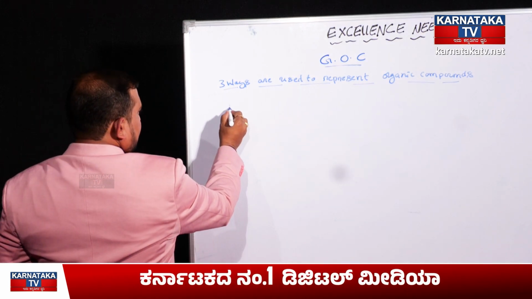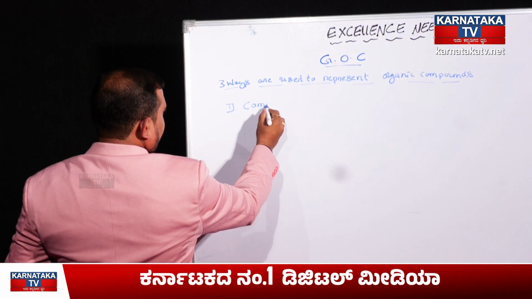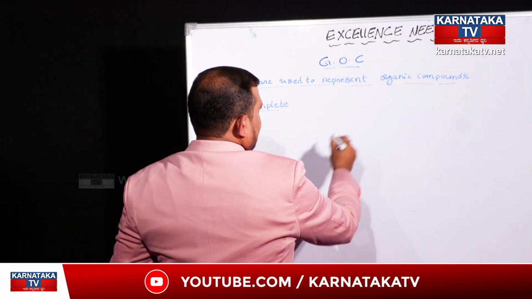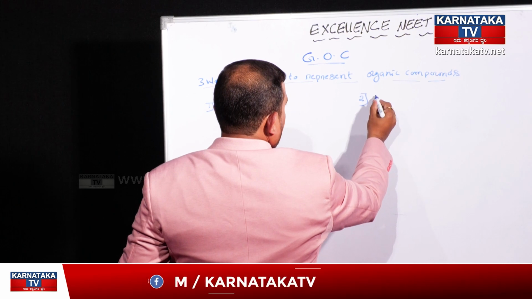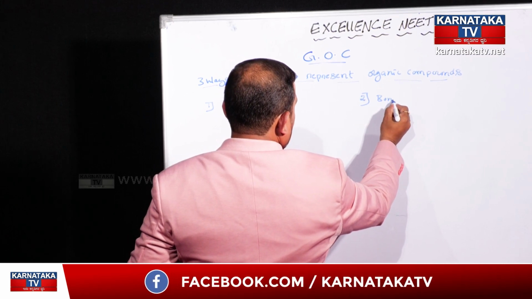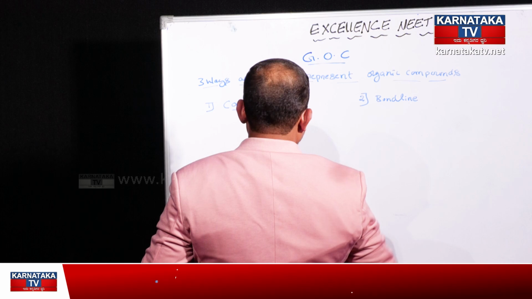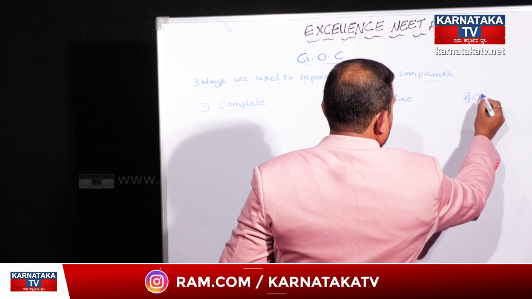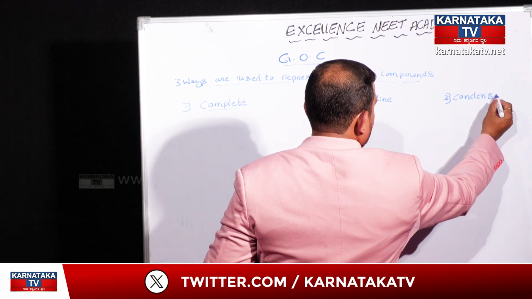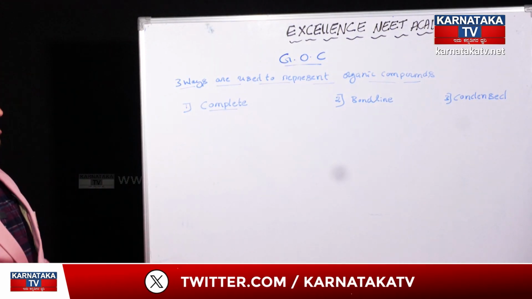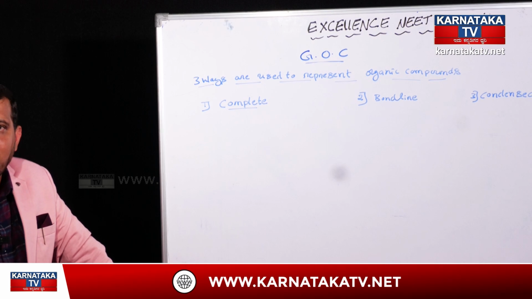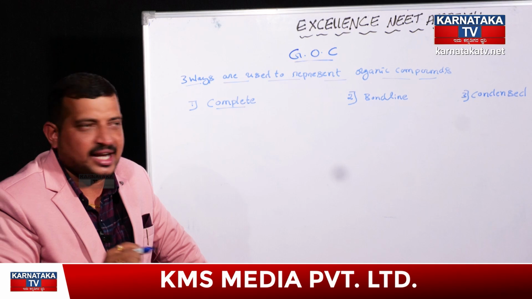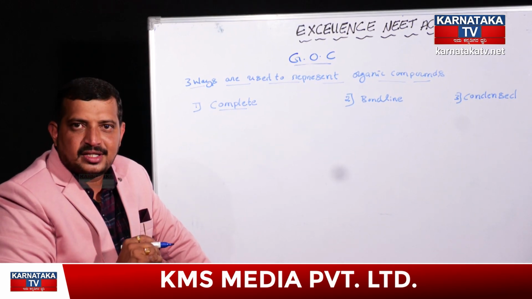First way, that is a complete representation of an organic compound. Second one, bond line representation of an organic compound. As well as another one that is called a condensed representation of an organic compound. Okay? Three ways are used to represent an organic compound. In the first, let us see how the three-dimensional structures are going to be written.